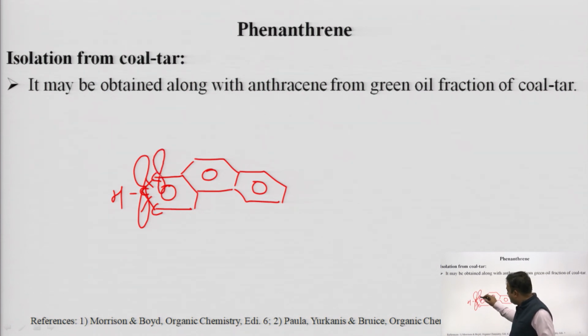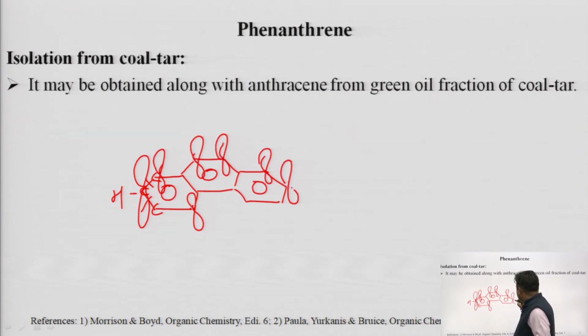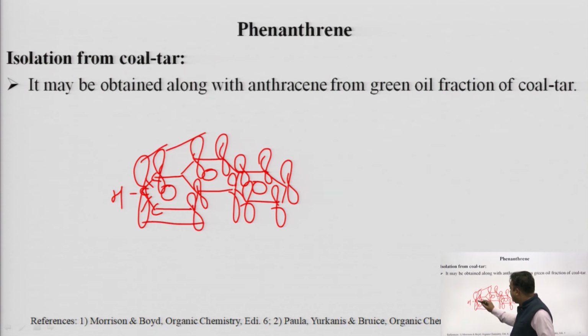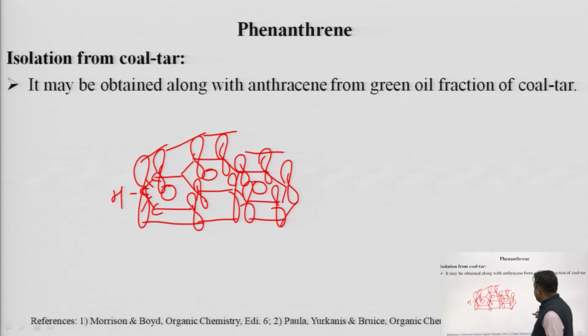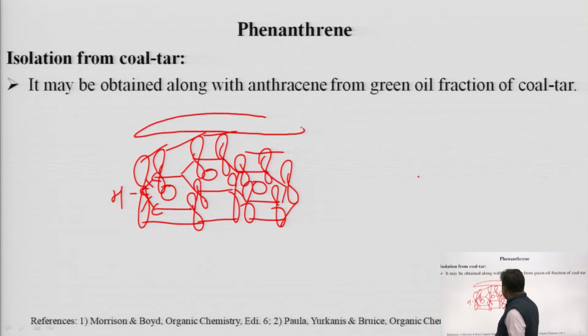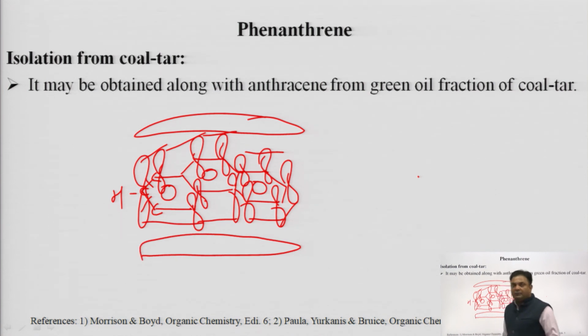This p orbital is perpendicular to the plane of phenanthrene, in each carbon, and after that the orbitals laterally overlap with each other. Because of that, the phenanthrene ring has an electron cloud above and below the plane of the ring. This may be the reason phenanthrene easily goes for electrophilic substitution reactions along with oxidation and reduction.